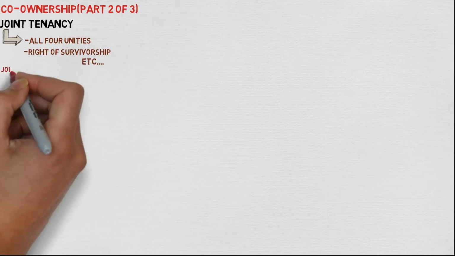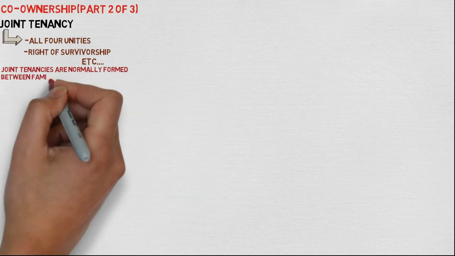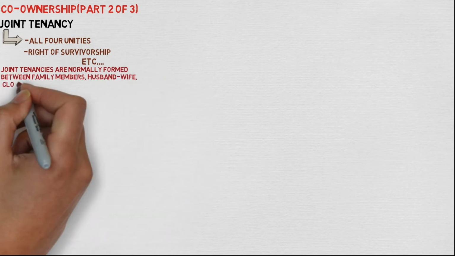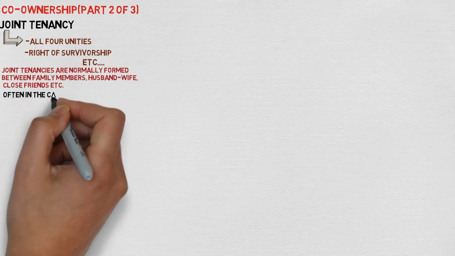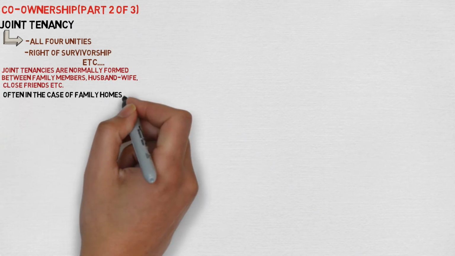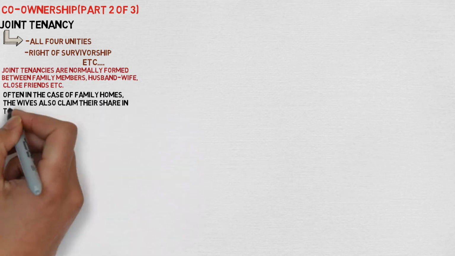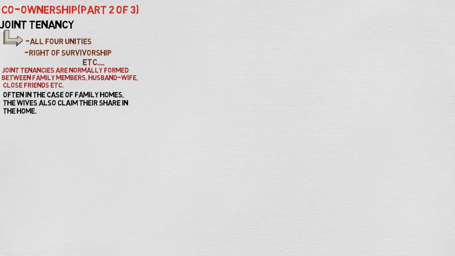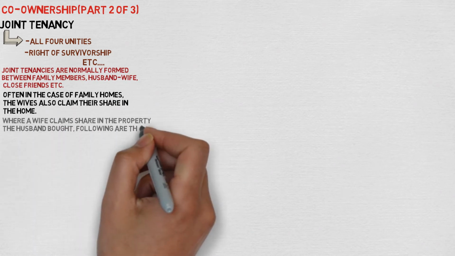Just to make you understand, joint tenancies are normally formed between family members, spousal relationships, or close friends, etc. Often in cases of family homes, the wives also claim their share in the home. This can be where either the husband dies or where the wife and the husband decide to get divorced. These are the possibilities arising in the case of a wife claiming her share in the property.